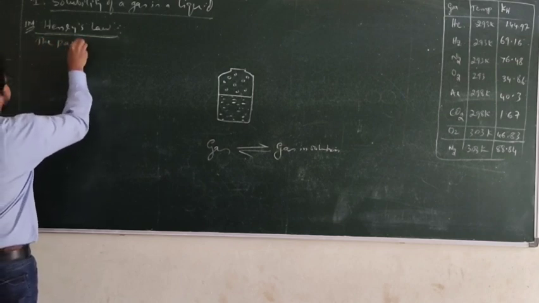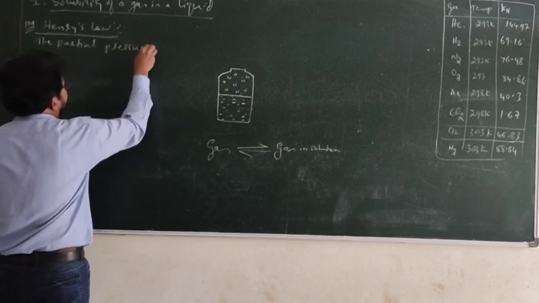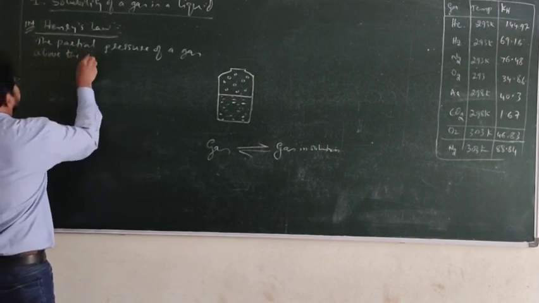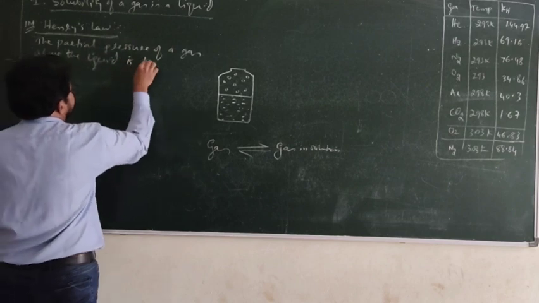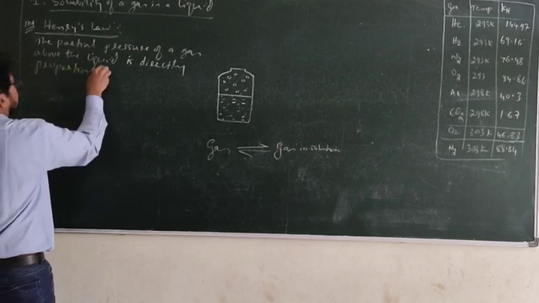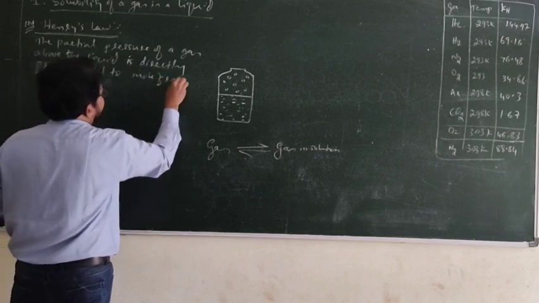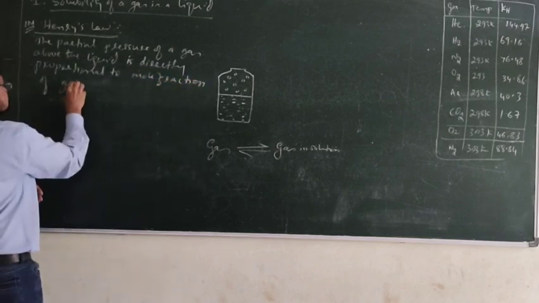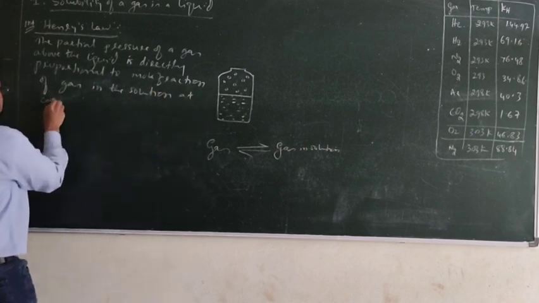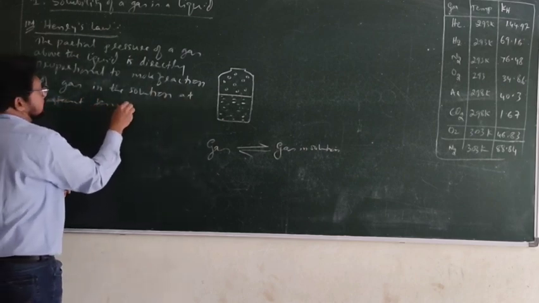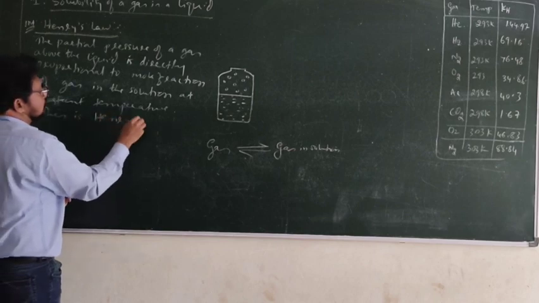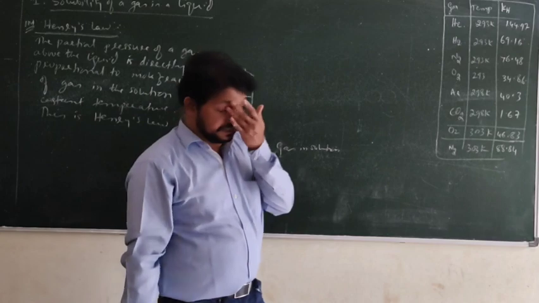The partial pressure of a gas above the liquid is directly proportional to mole fraction of gas in the solution at constant temperature. This is Henry's law.